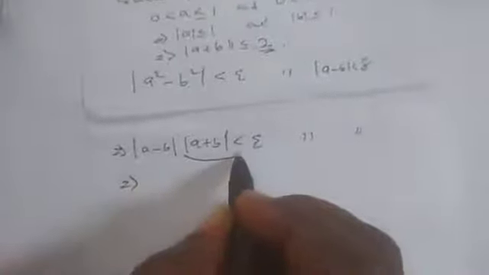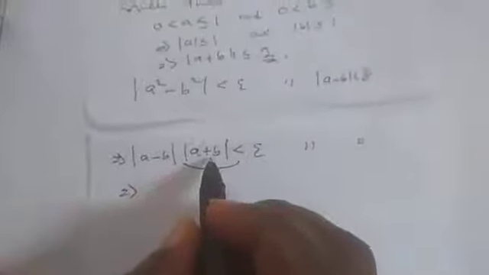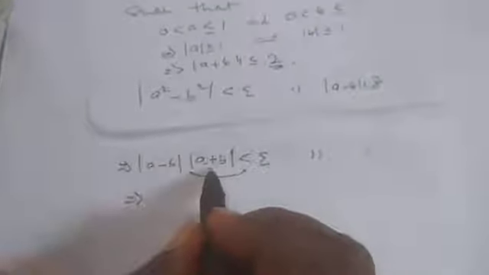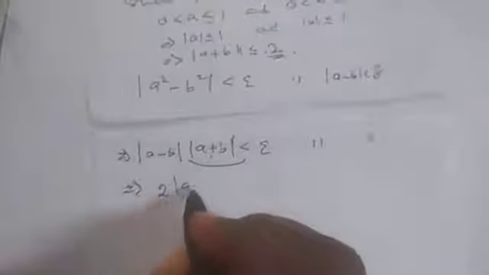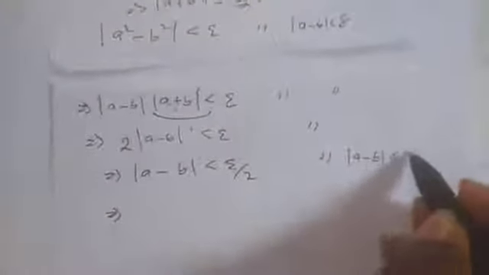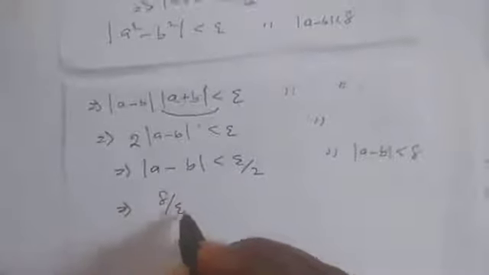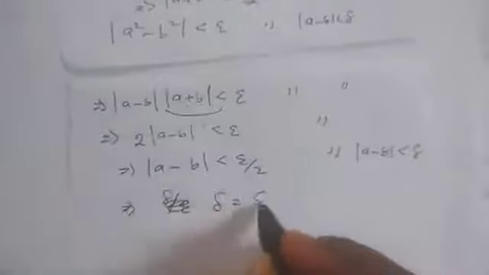Remember, we have applied the triangular inequality. Absolute value of a plus b is less than or equal to absolute value of a plus absolute value of b, which is 2. So this is just 2 times absolute value of a minus b is less than epsilon for all this, which implies that absolute value of a minus b is less than epsilon over 2. If you compare it with a minus b is less than delta, we have that delta is equal to epsilon over 2.